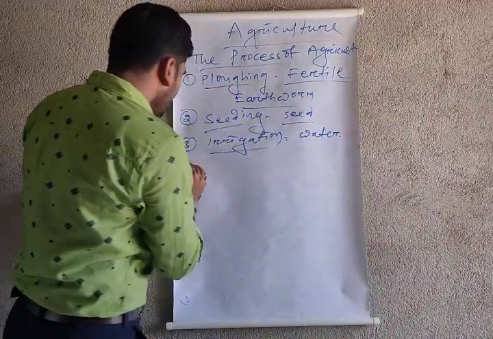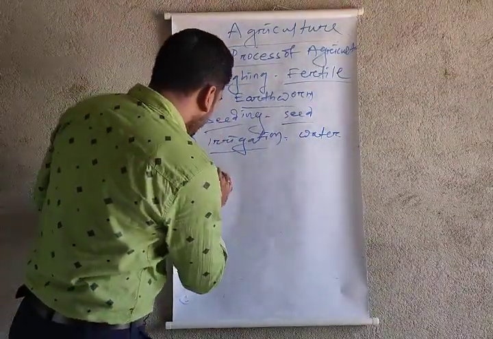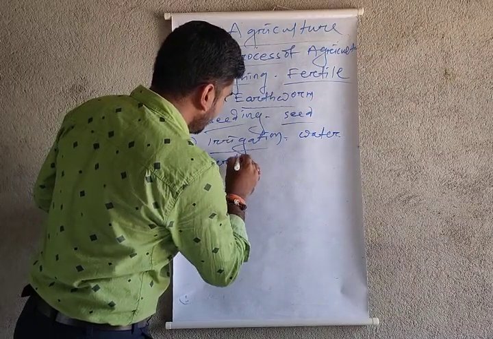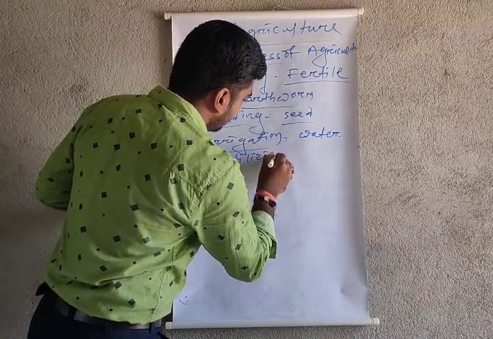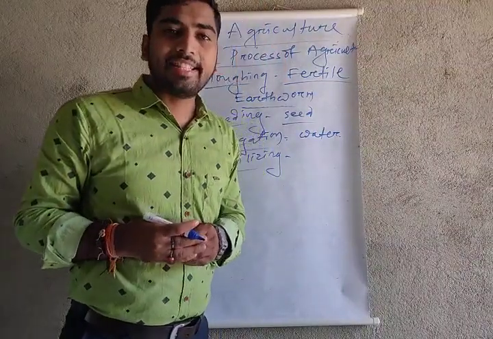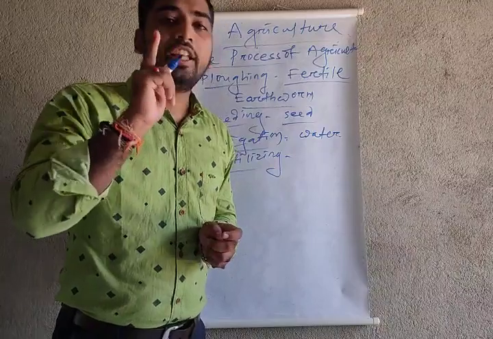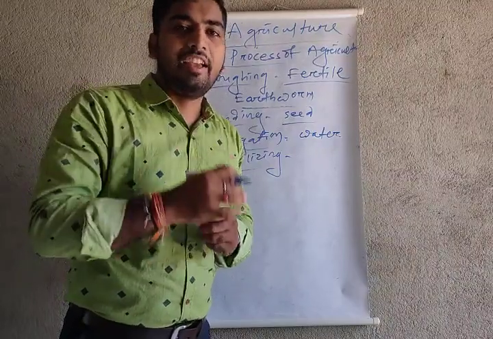The fourth process is known as fertilizing. We see many kinds of weeds and insects that attack the plants and kill everything.